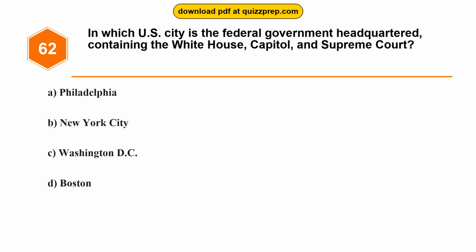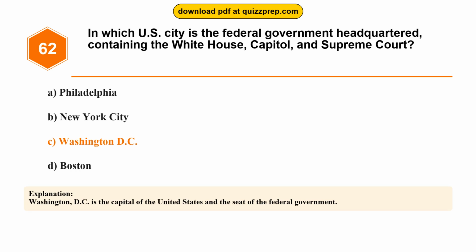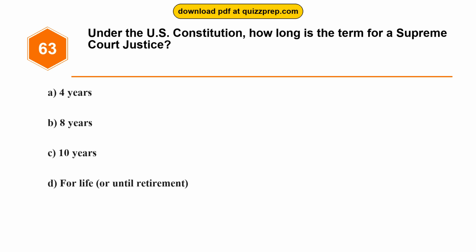Option A. Philadelphia. Option B. New York City. Option C. Washington, D.C. Option D. Boston. The correct answer is option C. Washington, D.C. Washington, D.C. is the capital of the United States and the seat of the federal government. Question 63. Under the U.S. Constitution, how long is the term for a Supreme Court justice?